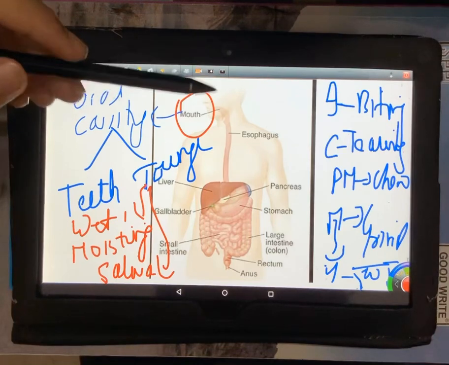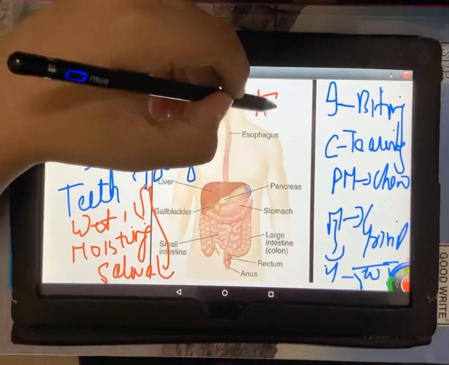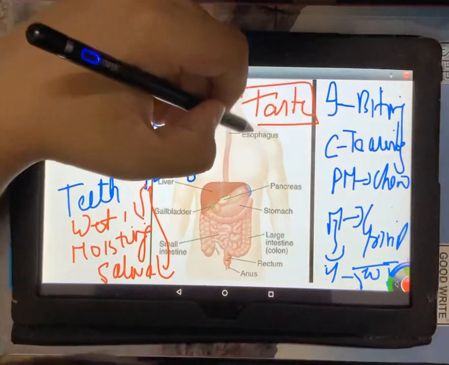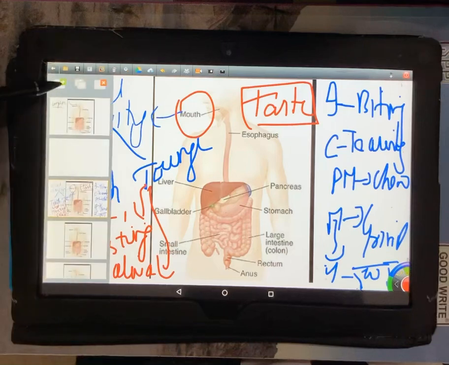Now one more function of the tongue, without which we cannot live properly, is the taste. The tongue has taste buds for tasting sour food, bitter food, spicy food, sweet food, and tasting with the help of taste buds is one of the very important functions of the tongue.